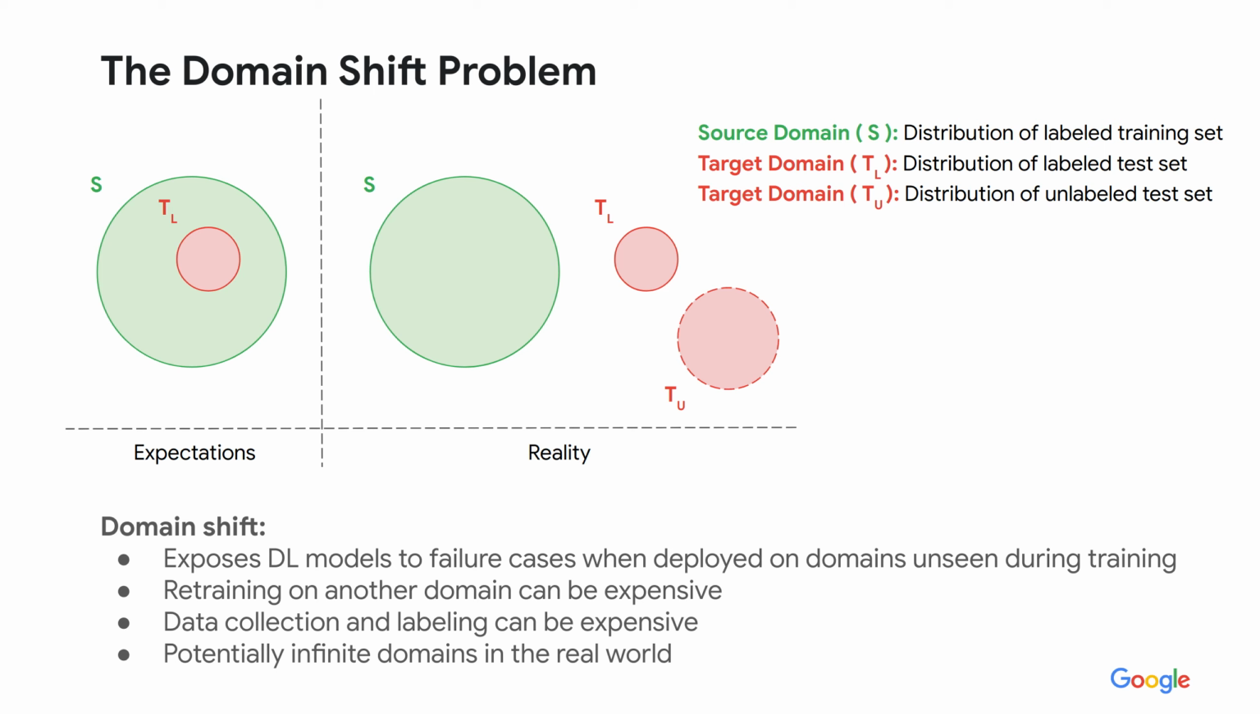As such, domain shift needs to be addressed for multiple reasons. First, it exposes deep learning models to failure cases when deployed on domains that were not seen during training. Second, typical deep learning solutions require to retrain a model on another domain so that it performs well also on the latter. This can be expensive and time-consuming. Finally, collecting data under a huge variety of conditions can be expensive and prohibitive for most users. The real world is continuously evolving, and we cannot expect a dataset to represent all possible testing scenarios.